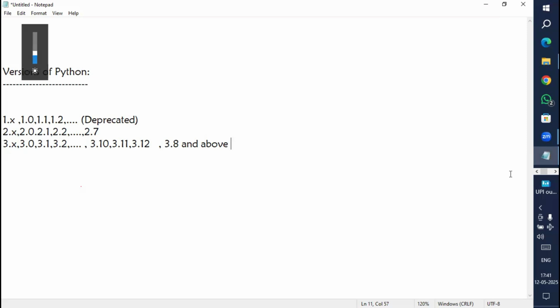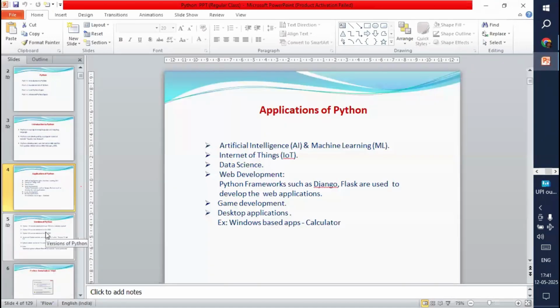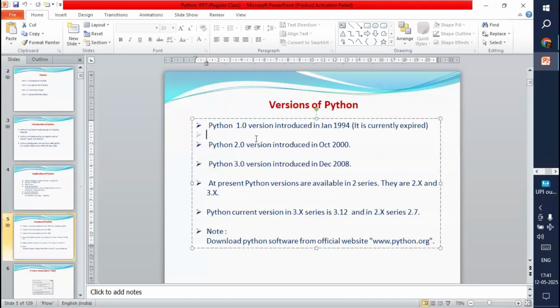Right? The same points I have given in the slide as well, so just for more clarity I'm going to show the slide for you. So when these versions were introduced, I'm going to explain very clearly. Now see, Python 1.0 version was introduced in January 1994. I said it is currently expired.